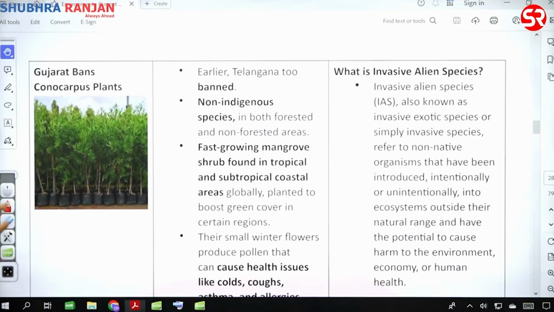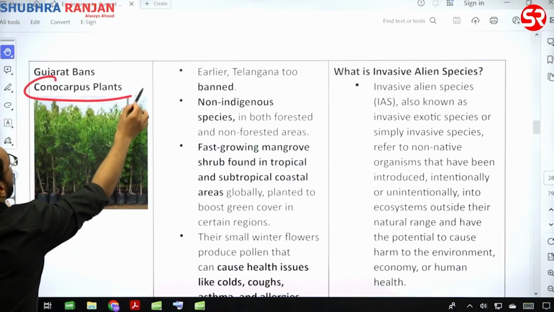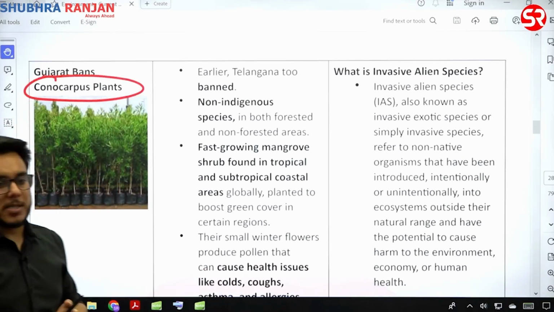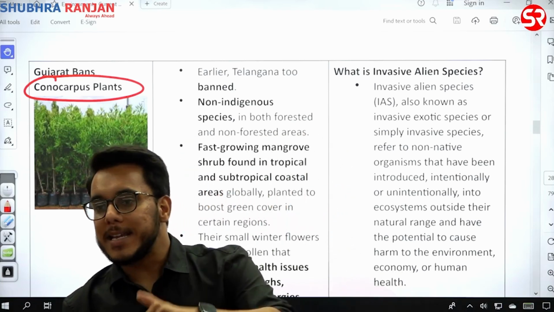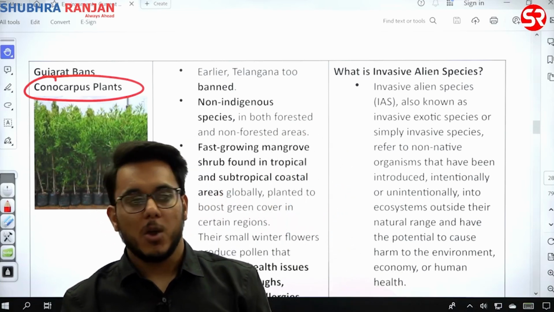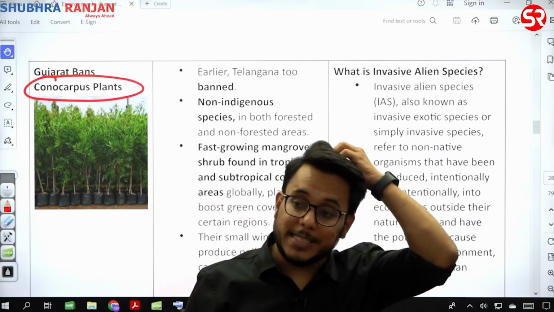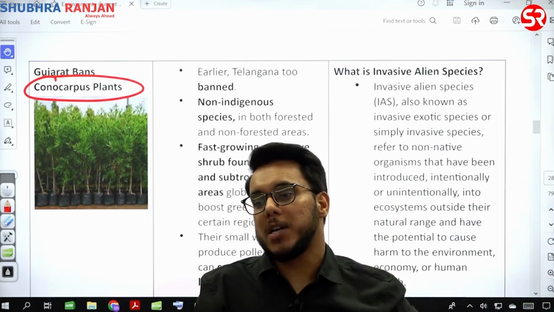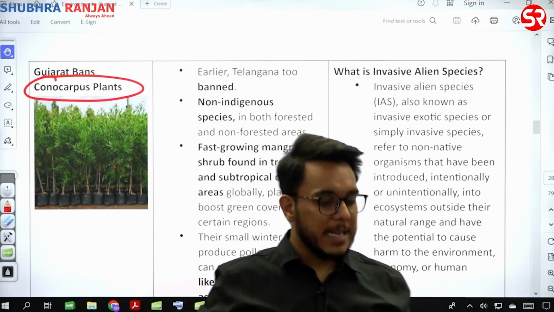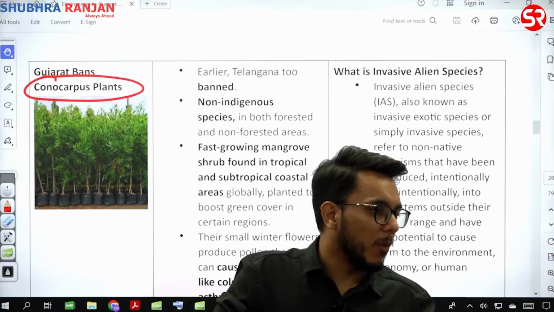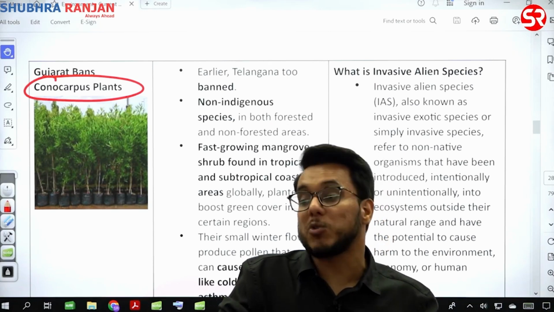Okay, Conocarpus plants. Conocarpus plant. So Conocarpus is banned by Gujarat. Earlier it was banned by Telangana. Conocarpus plants. Okay, this is a type of invasive plant, which is native to South America.